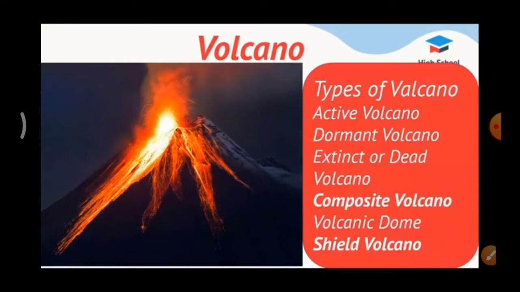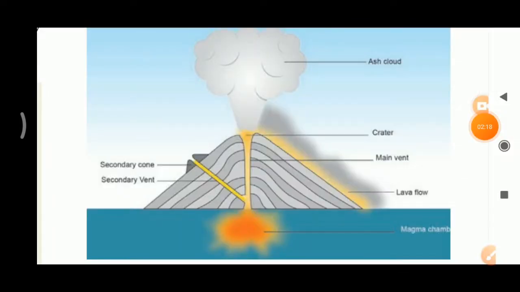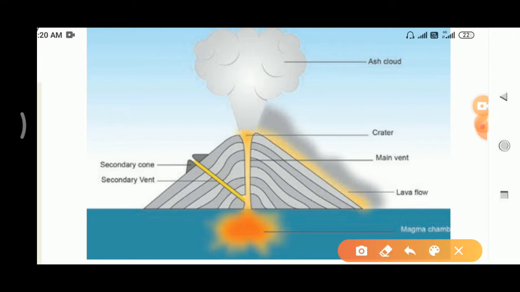Volcanoes generally have 4 main components. Now we are going to see about those components. See this picture. Now we are going to see about the magma chamber. This magma chamber is nothing but a large pool. See here, this is the magma chamber. It is seen like a large pool.